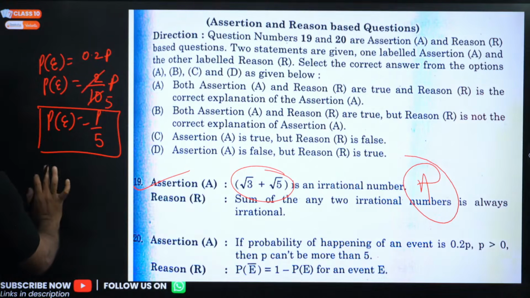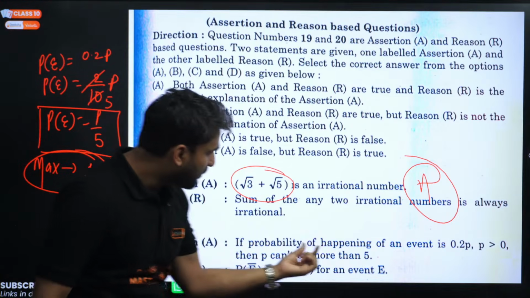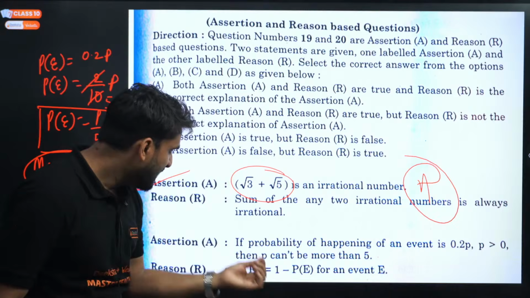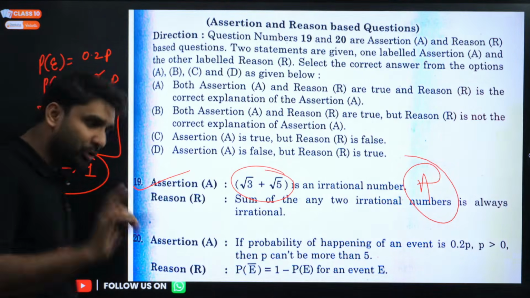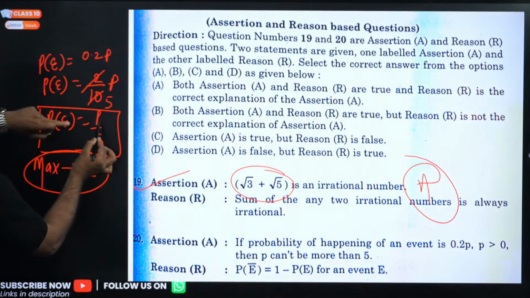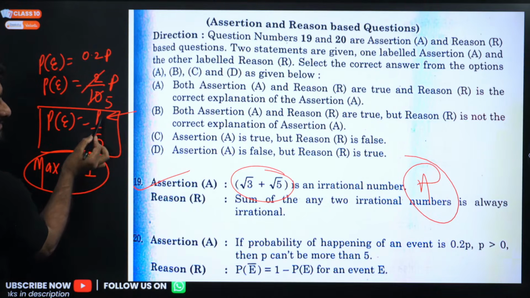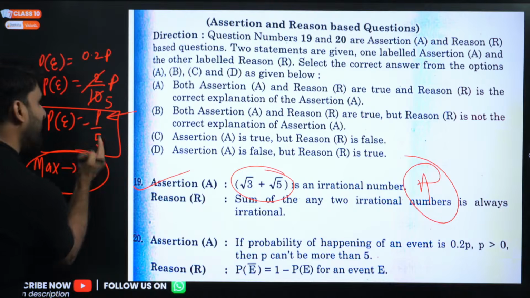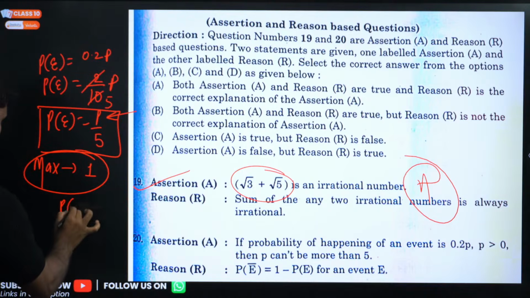And the most important thing is that probability at most goes up to 1. So here the probability of the event is 0.2p. P cannot be more than 5. Yes, this is correct. If P is more than 5, let's say 6, then the favorable outcome cannot be greater than the total.